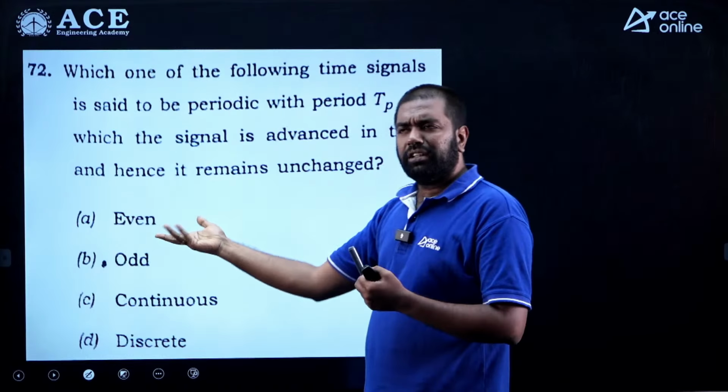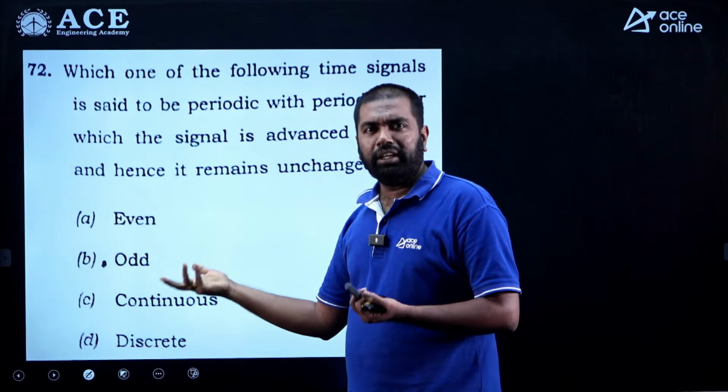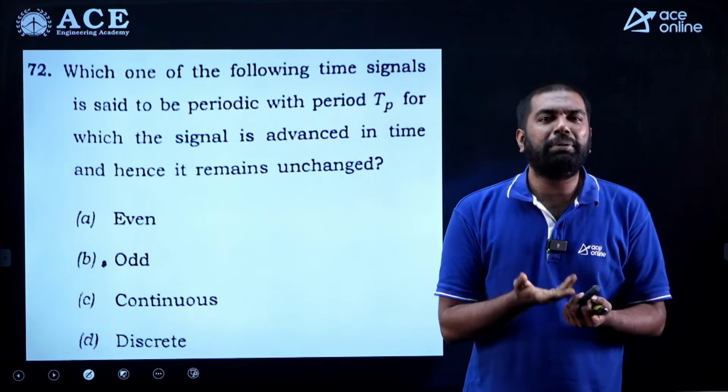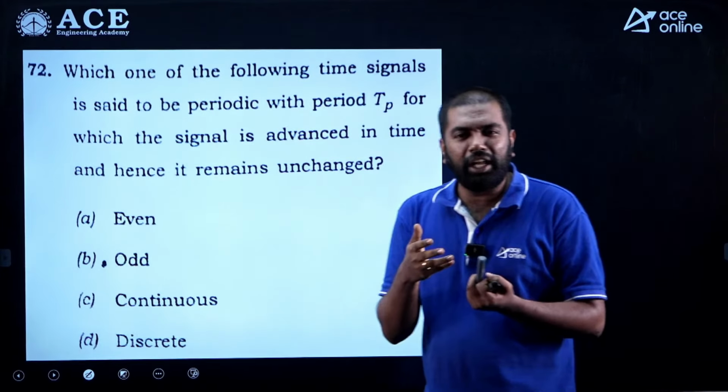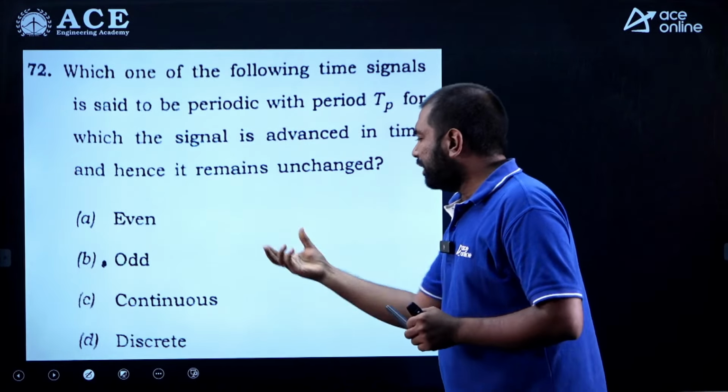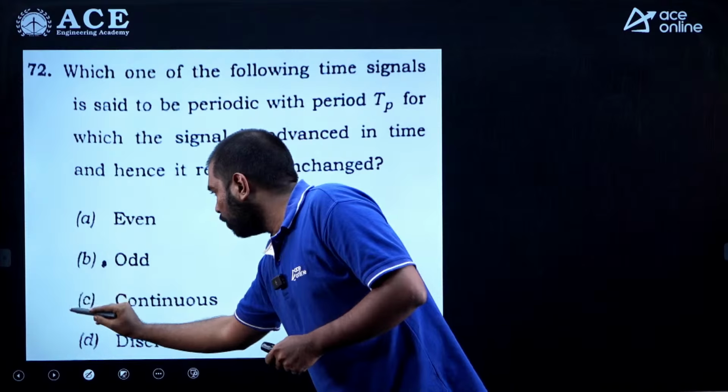Every even signal need not be periodic, and every odd signal need not be periodic. There is a condition for discrete time signals to be periodic: we need 2 pi by omega naught to be a rational number. So we feel the best possible answer here is option C.